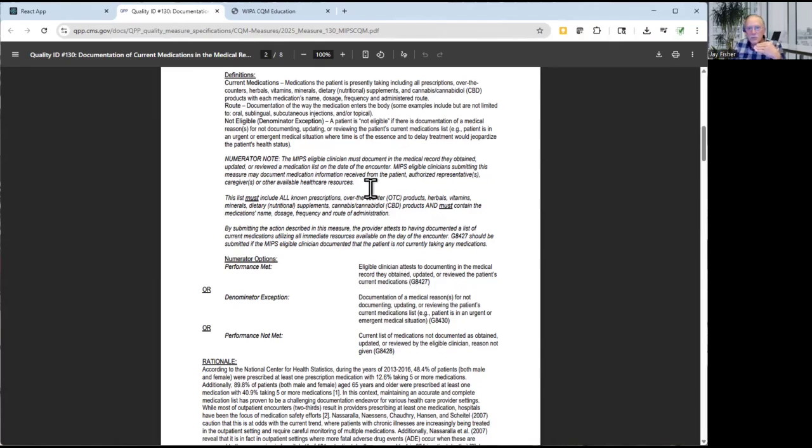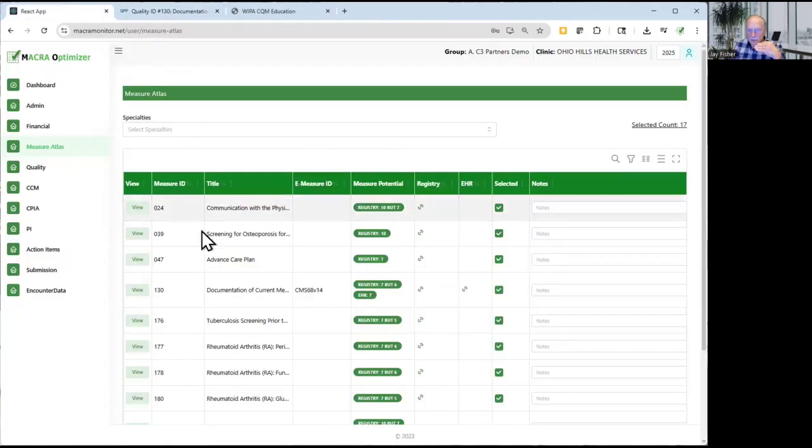In order to understand what those conditions are, you go into Macromonitor, look up the measure, pull down the spec and read that spec section. And that'll make sure that you stay rock solid in terms of having all of the correct data to report. And then, as I say later on, we'll help you to understand if there are some that you miss. We'll be able to give you a turnaround report to help identify those that got missed.